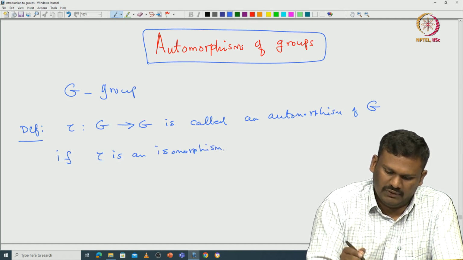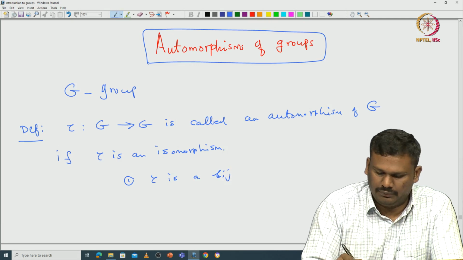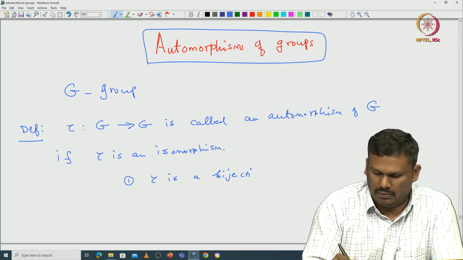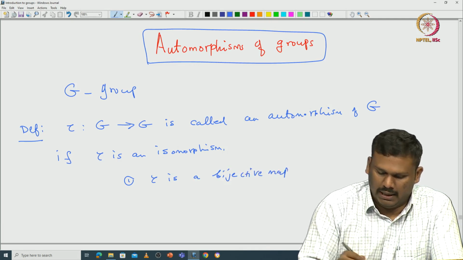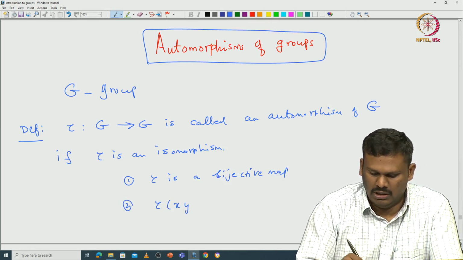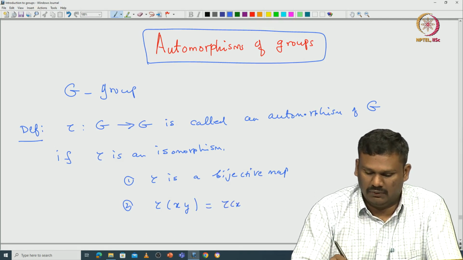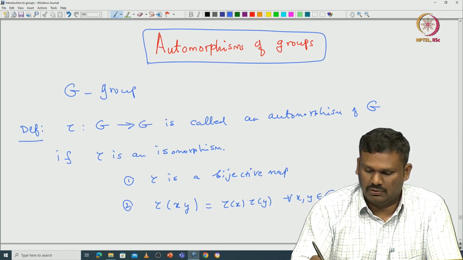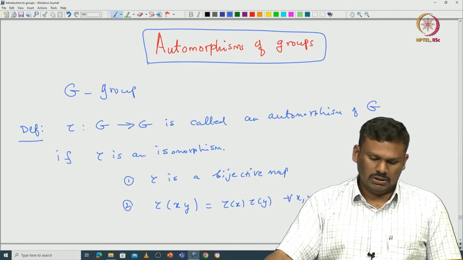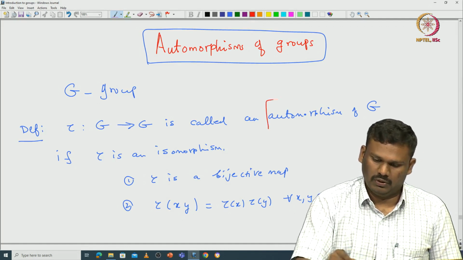What is the meaning of that? First of all, tau is a bijective map, and the second thing is tau is a group homomorphism. Whenever you take x, y from G, then tau of xy should be tau of x times tau of y, for all x, y in G. So this is the definition of an automorphism of G.